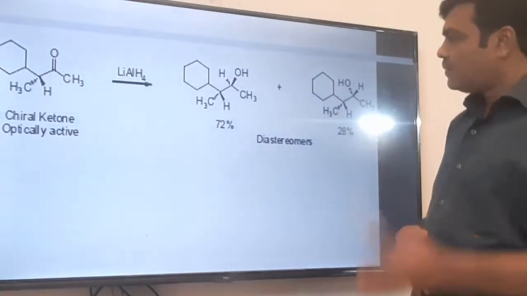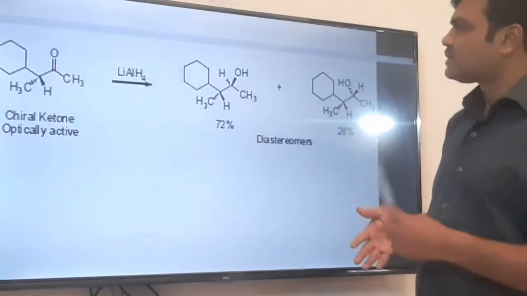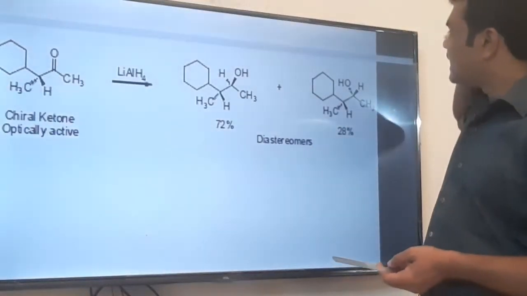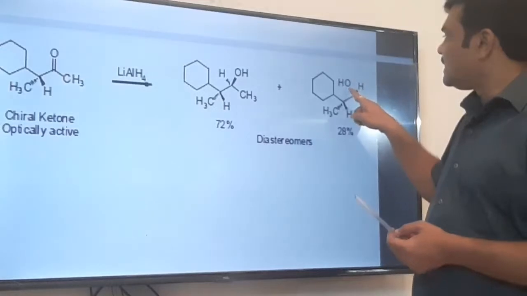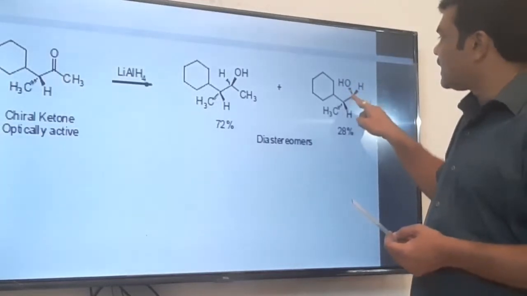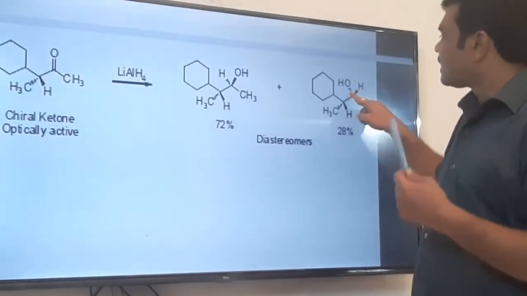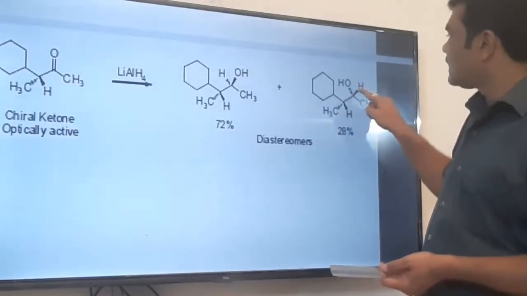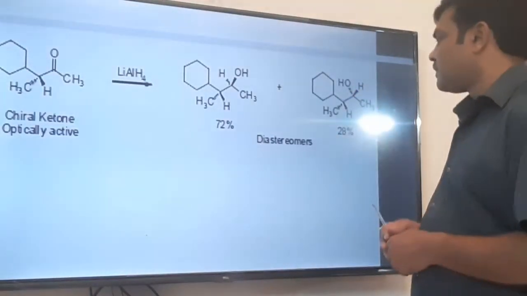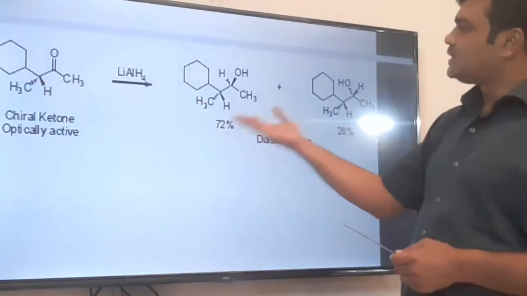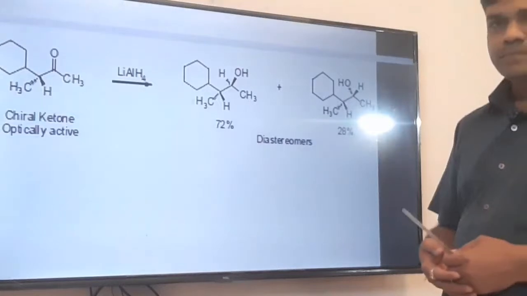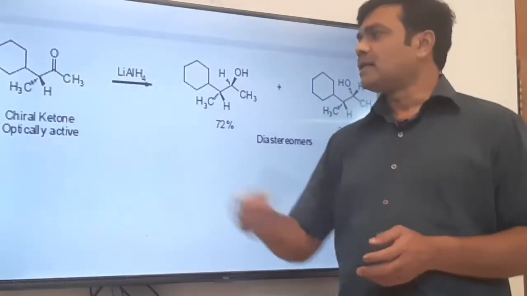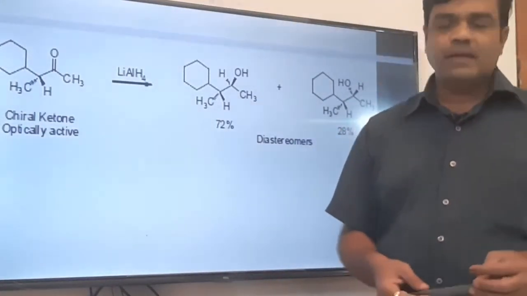Whilst there are few chances in which the vice versa case occurs, where the hydride ion attacks from the bulkier side and pushes the oxygen toward the back side. In that case, you can see here OH is shown by a dotted line, means it is back with respect to the observer, and the hydride is toward the observer. So in that case, one is the major predominant product, another is the minor product. Okay, this is attributed to the chiral nature of the alpha carbon attached to the carbonyl carbon.